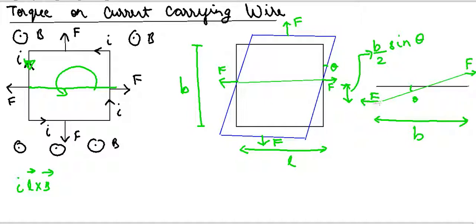In a side view, this point is up and this point is down, so these two forces will now form a couple, because now there is a perpendicular distance between these two forces.